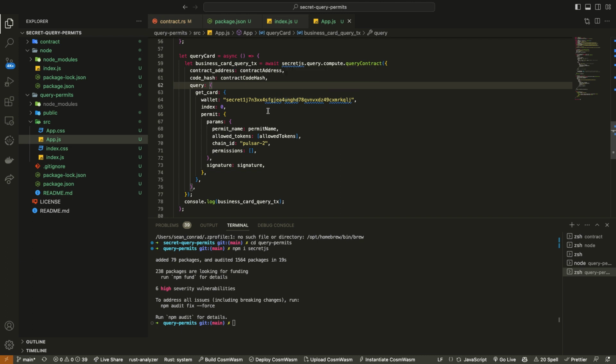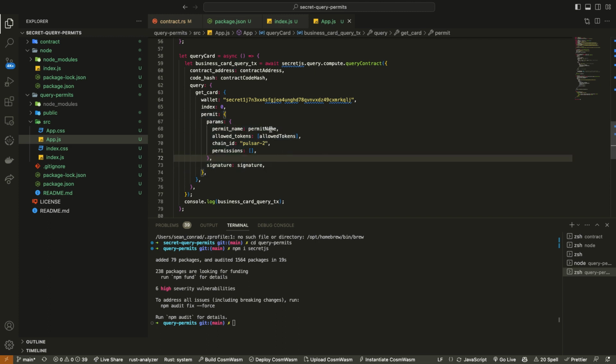And we're querying specifically this wallet, which is the wallet that created the card at index 0, which is the index we specified when we created the card. And we're saying that in order for this wallet to be able to query this card struct, they also need to have this query permit.